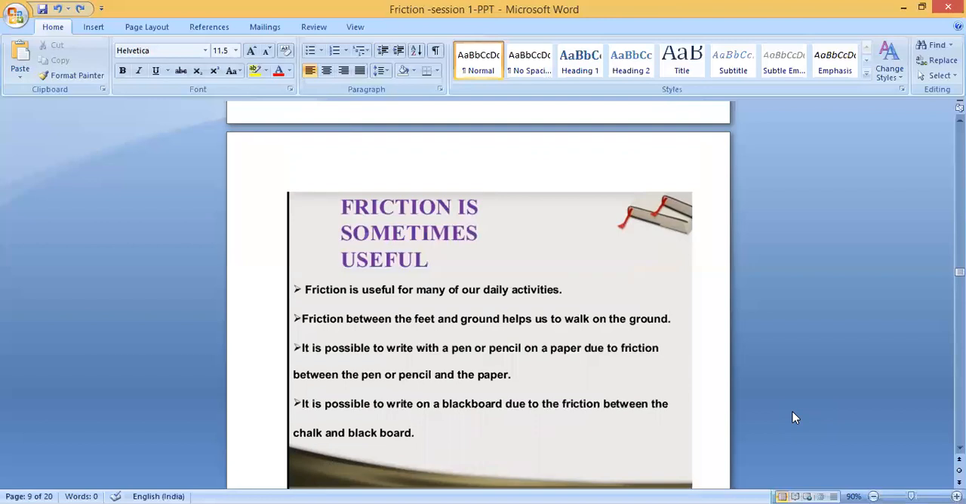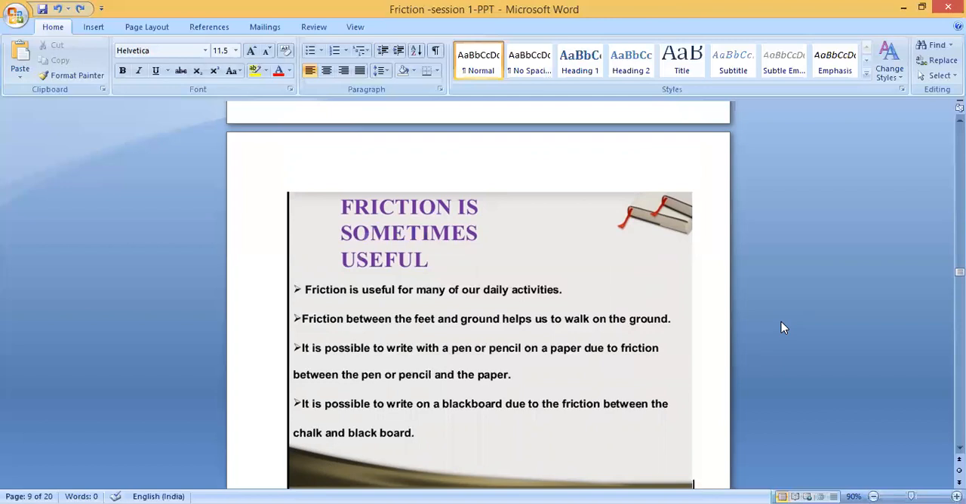Friction is sometimes useful. Friction is useful for many of our daily activities. Friction between the feet and the ground helps us to walk on the ground. Okay, why can we walk on the ground? Because of the friction between our feet and the ground. Suppose there is no friction, we will always slip and fall down. Because of the friction, we can walk without falling.